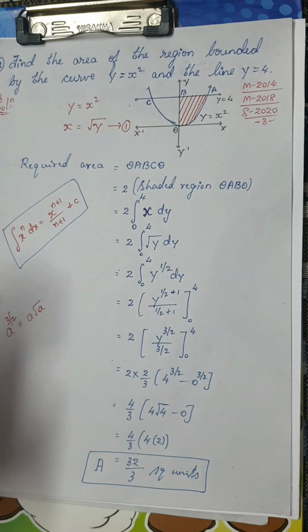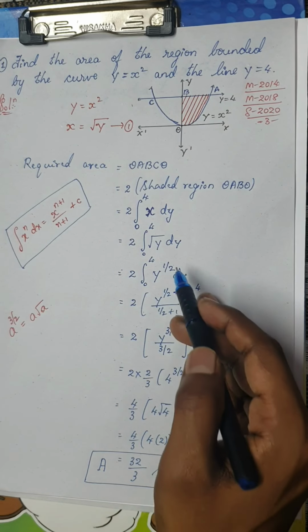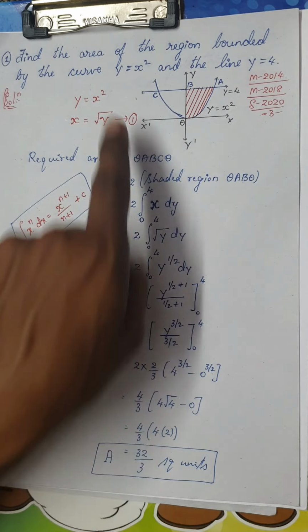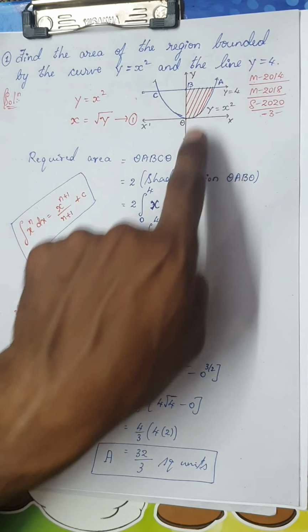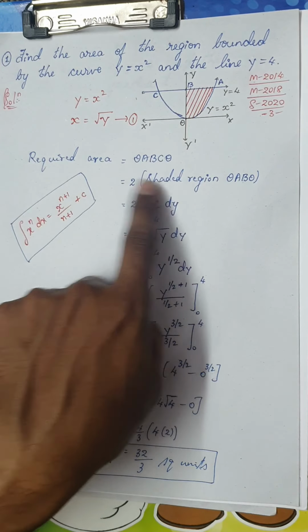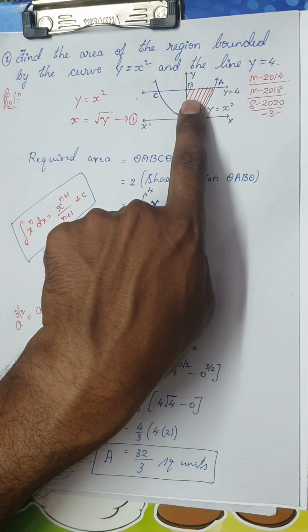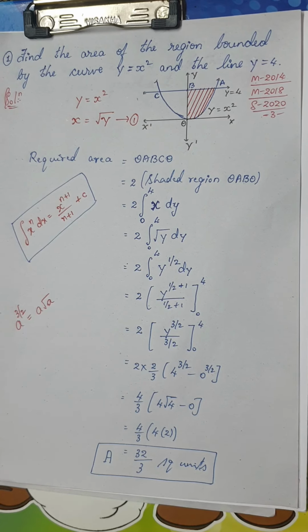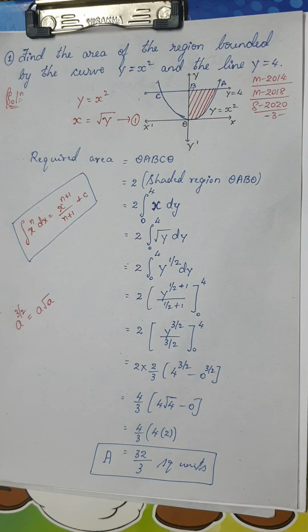You can see this part is very easy, a very simple integral. You will easily get the solution, but the only thing you should be careful about is the curve: how you plot the curves and find the region which is your required area. If you can find the required area, the rest of the work is very simple. I hope you are happy with this kind of solving, because it's a very simple procedure. You can easily get 3 marks from this. Once the first question is ready, I will go on to the next question. Shall we move on?